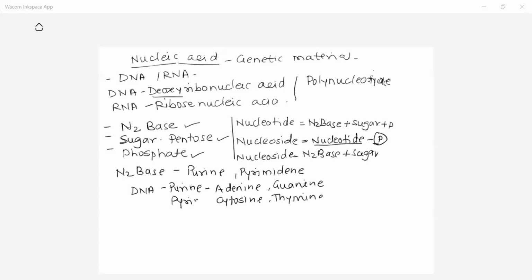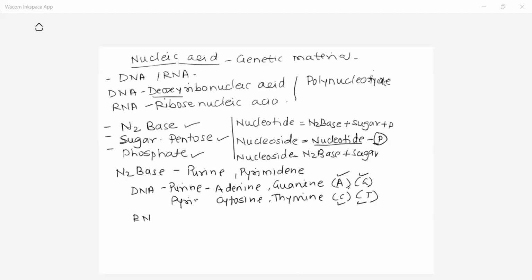So remember this. We can abbreviate adenine as A, guanine as G, cytosine as C, and thymine as T. So ATGC are the four bases present in DNA, which are divided as purines and pyrimidines. Adenine and guanine are purines, and cytosine and thymine are pyrimidines.